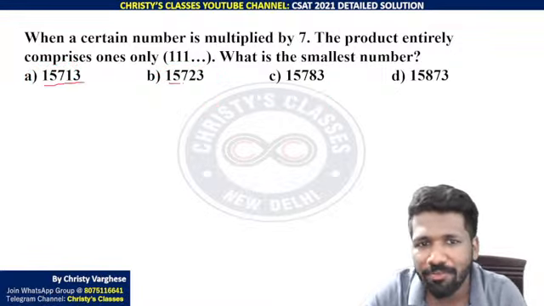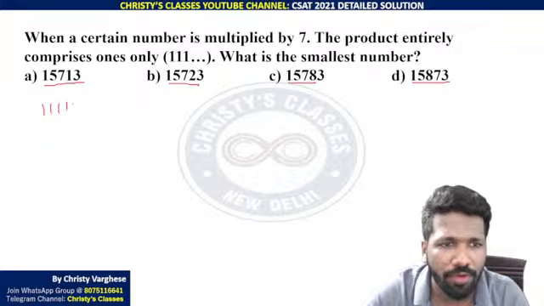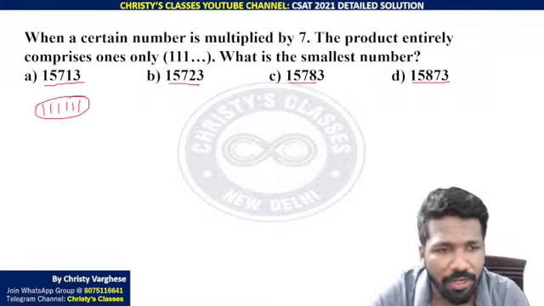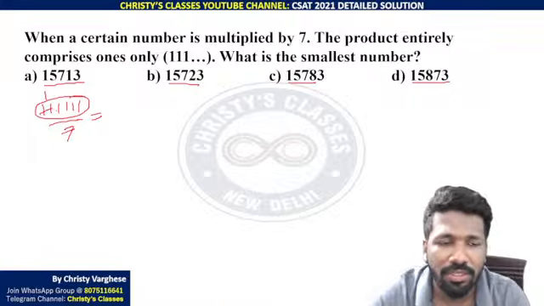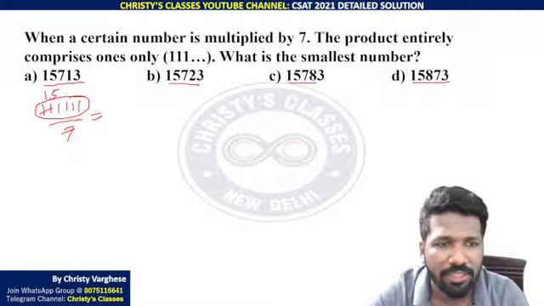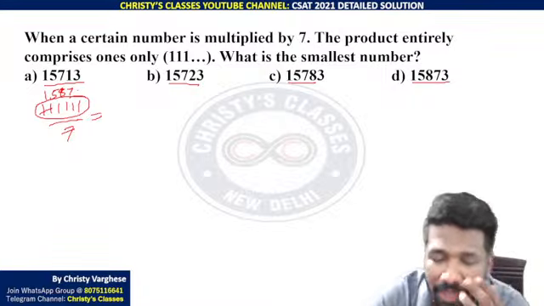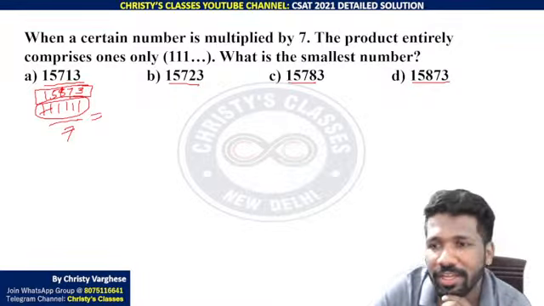I looked at the options first to understand the range of the value, 15,000. Then I told that 1 1 1 1 1 1, 6 ones should be there. And then I just divide 1 1 1 1 1 1 divided by 7. That will be the answer. When you divide by 7, 1 seven, remaining will be 4, 41. It is 5 times, that is 61, 8 times, 8 into 7 56, 5 51, 7 times, 7 into 7 49, and finally 21, 3 times. So 15873 directly you will get.